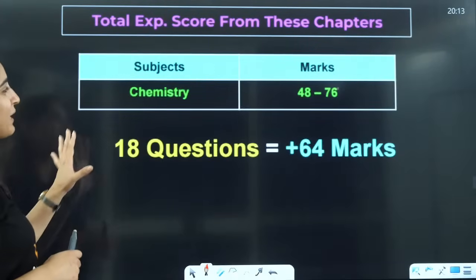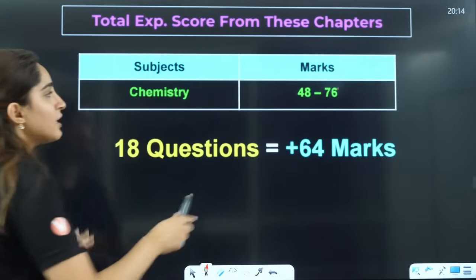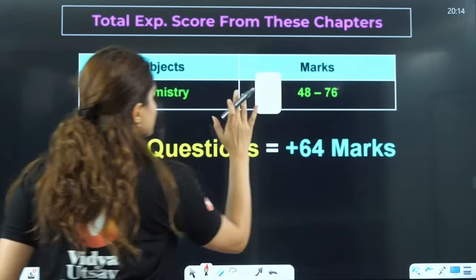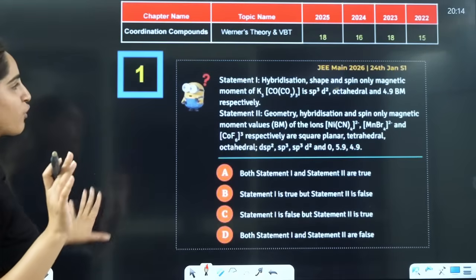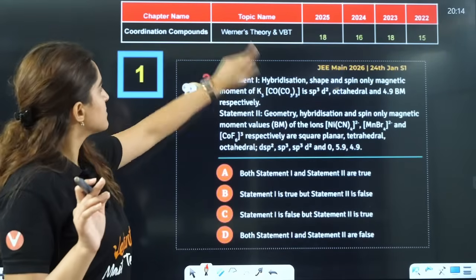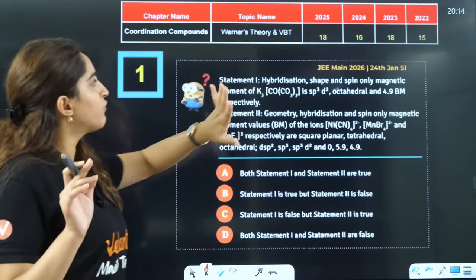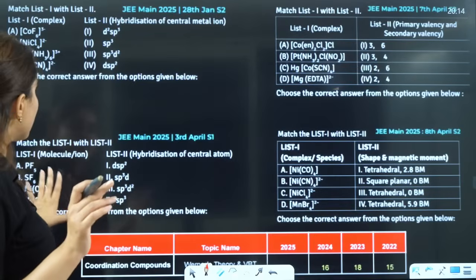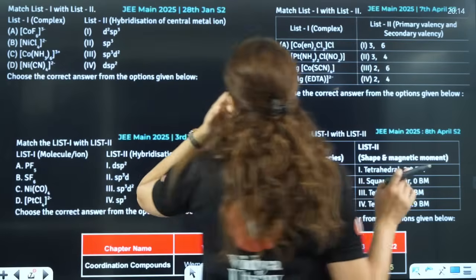So these top 18 questions are from chemistry, right? You can easily get 48 to 76 marks from here. You can expect it easily from here. So these are all the questions. First is coordination chemistry, Werner theory and VBT questions, right? So you can see this over here, right?